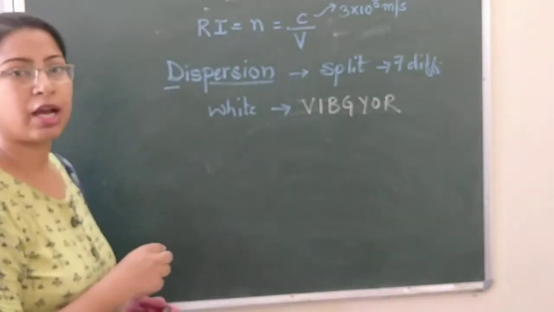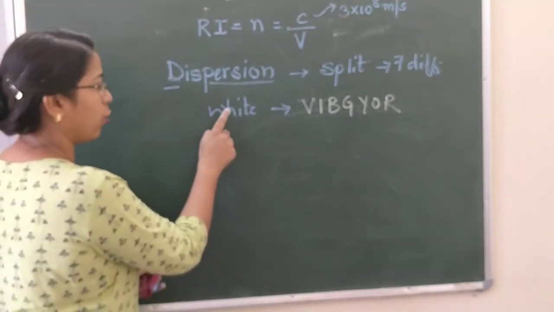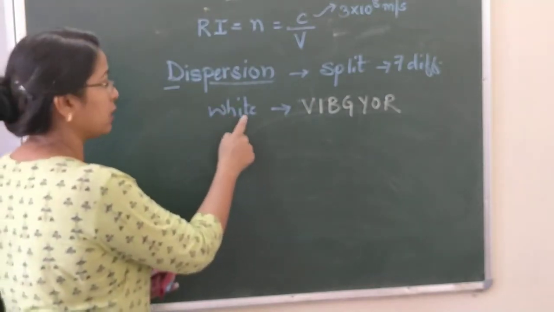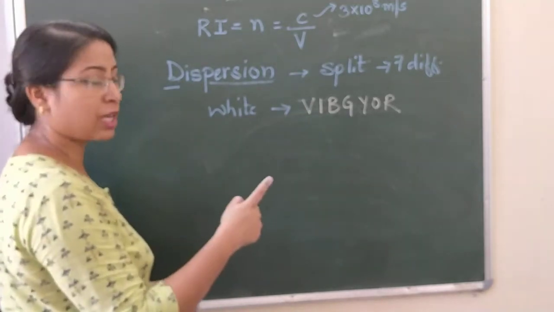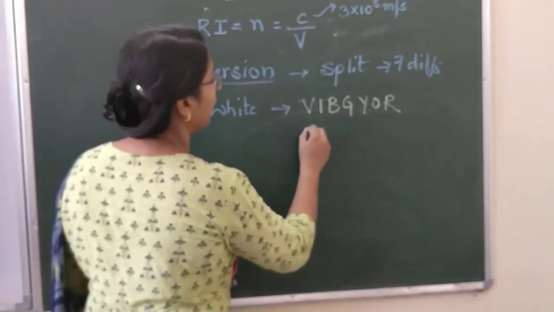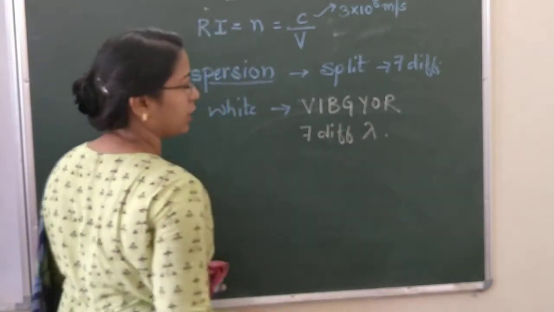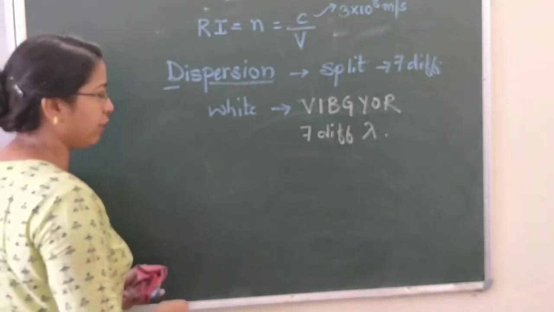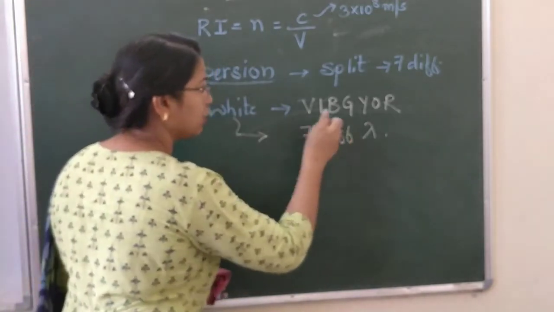These are the 7 different colors into which white light splits up. So one white light comprises 7 different colors, which means it consists of 7 different wavelengths.